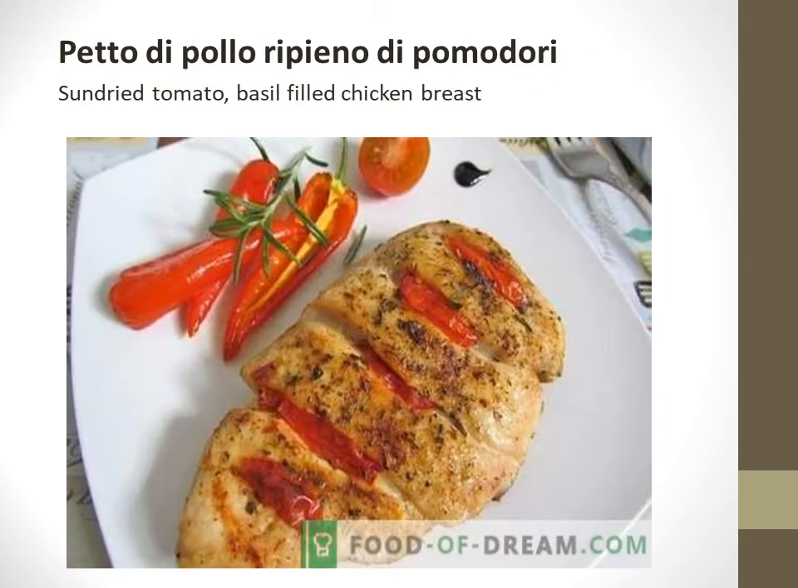So next is the chicken dish, which is known as petto di pollo. It is petto di pollo ripieno di pomodori. So petto di pollo means the chicken breast, ripieno di pomodori, stuffed with tomatoes. Pomodori means tomato. Ripieno means stuffed.